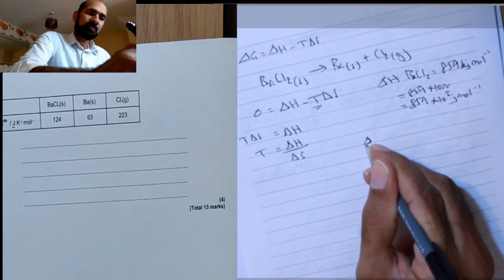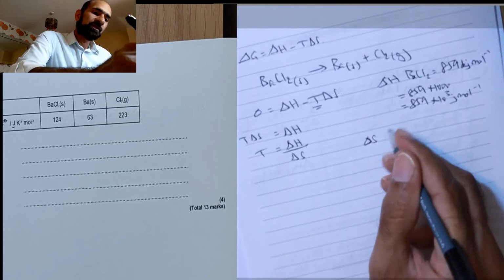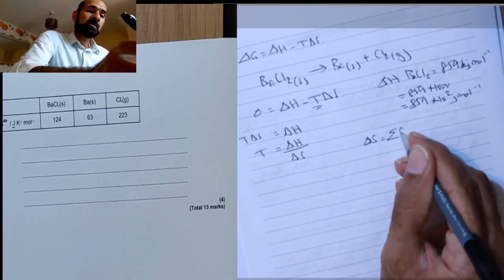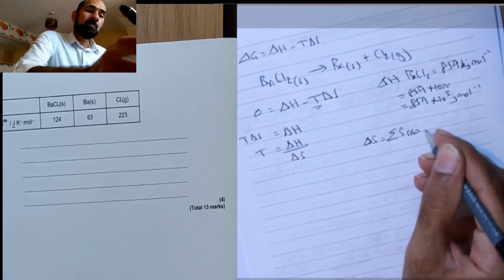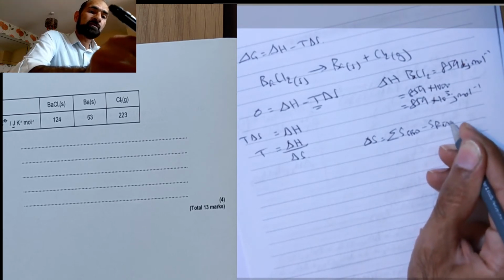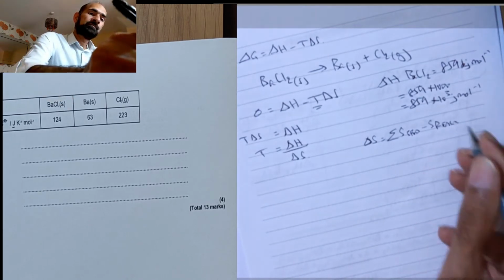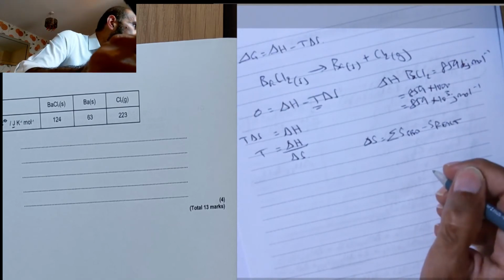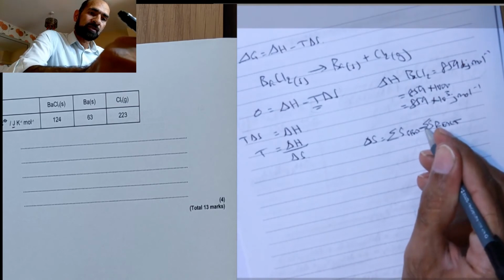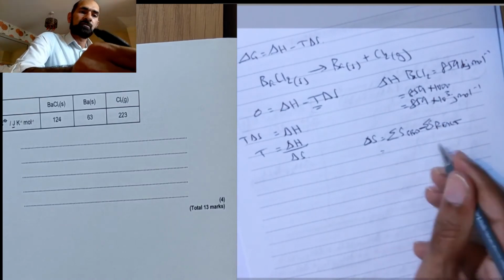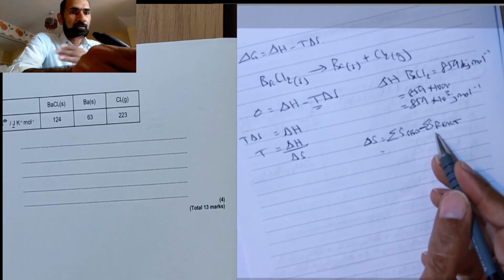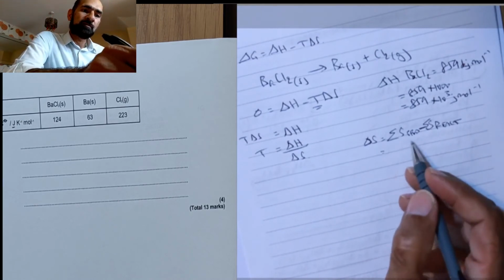Entropy change is equal to the sum of the entropy of products minus the sum of the entropy of reactants. Oops, sorry, I missed that sum, and you cannot miss the sum. It's not just the entropy of the reactant, it's the entropy for all the reactants, and all the products.